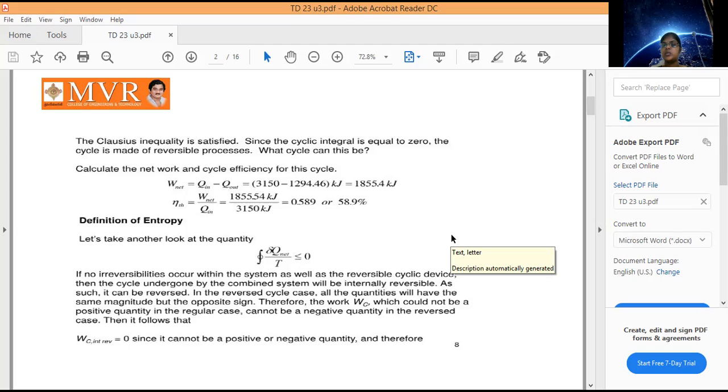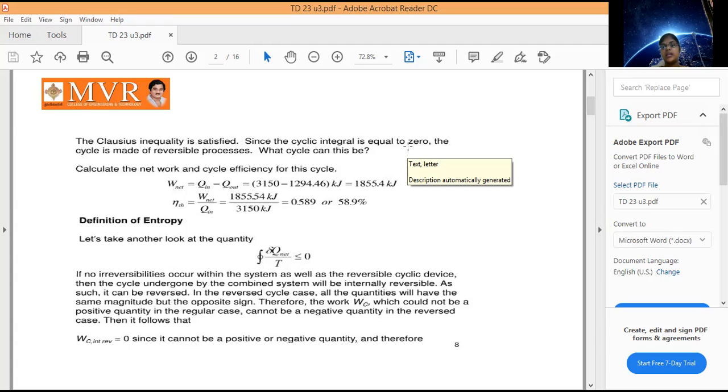Here, if A minus B is equal to 0, when we consider A equal to B, what will happen? A minus A is equal to 0. Our cycle integral would become 0. In the same way, since the cyclic integral is equal to 0, properties like volume, pressure, temperature, when we consider them in a cycle, are all equal to 0.